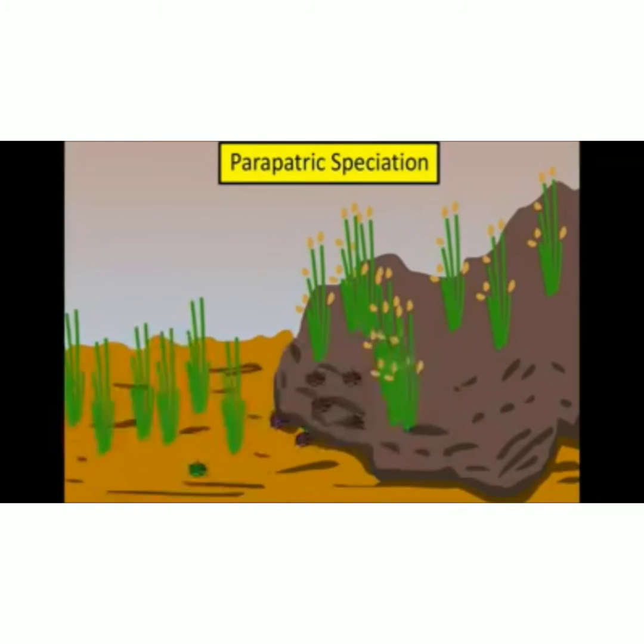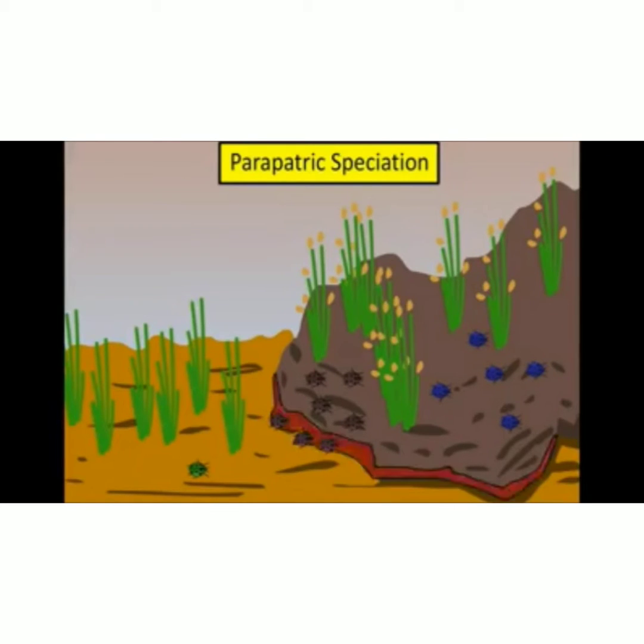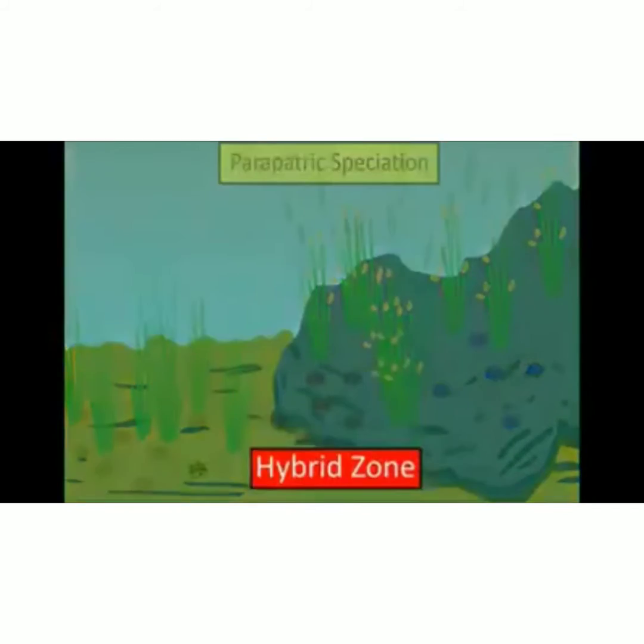If the transition between the two environments is sharp, a step cline will evolve at the border and selection will work on the population in the new area. Different genes will accumulate in it, and the two populations will diverge, becoming adapted to their respective environments. If they diverge almost to be different species, the border would be recognized as a hybrid zone.